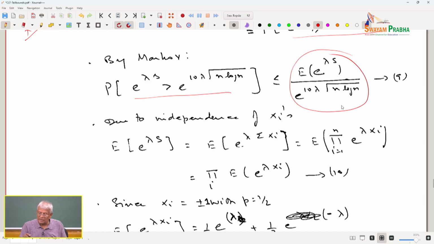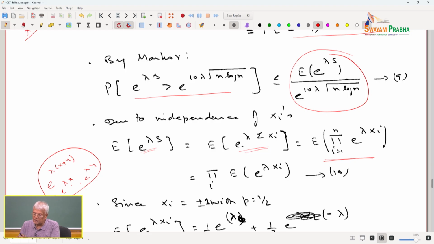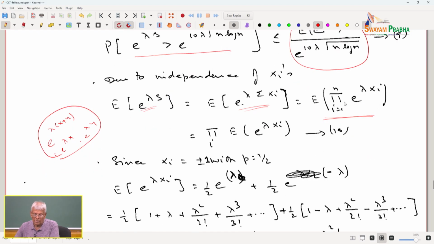Due to the independence of the xi's, the expected value of e to the power of lambda s is the expected value of the sum. It is simply expressible as the expected value of the product. Now, you already know that e to the power of lambda times x plus y is equal to e to the power of lambda x times e to the power of lambda y. That is the thing being used here. The expectation of the product is the product of the expectations.